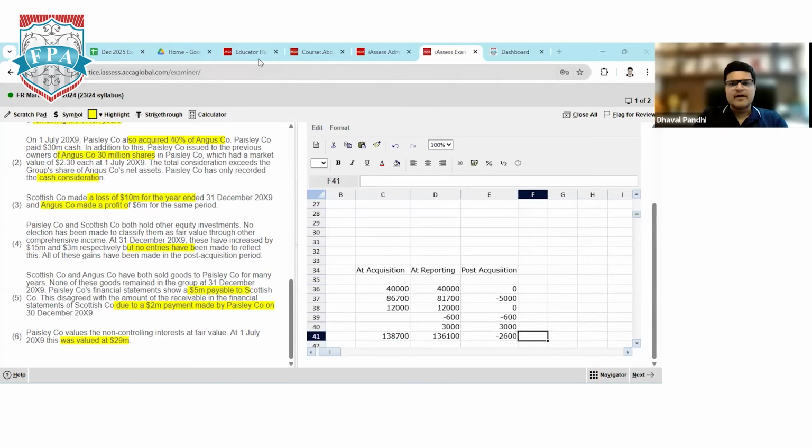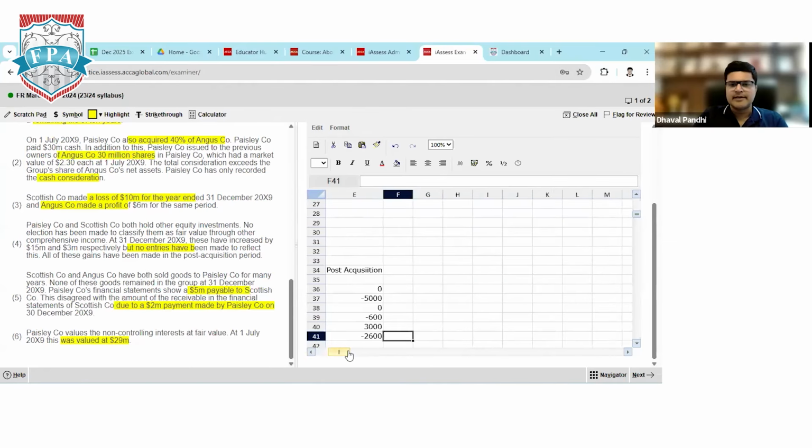So once we are done with working note number 2, I'll straight away move to the working note number 3.